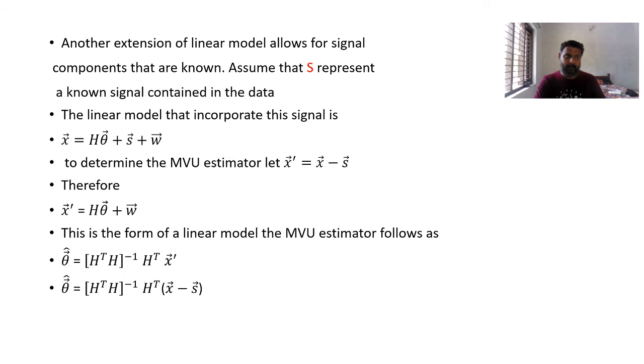So we have already found the linear model. In that linear model, we found theta cap, which is in the sense nothing but a cap.